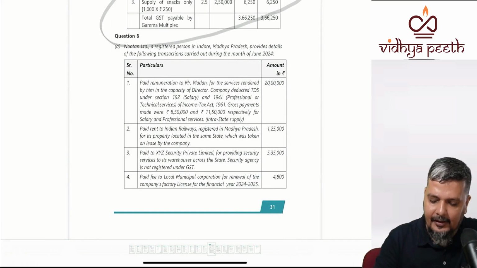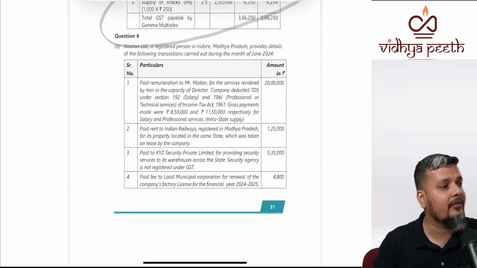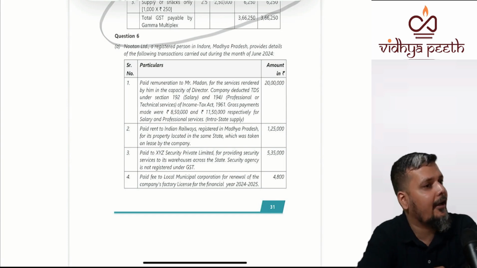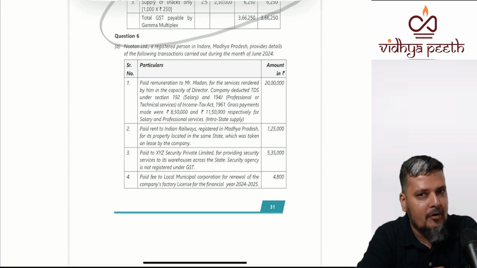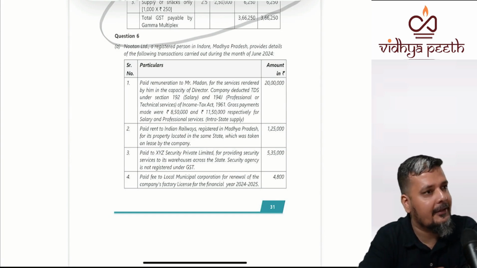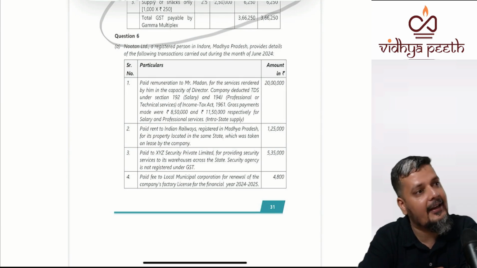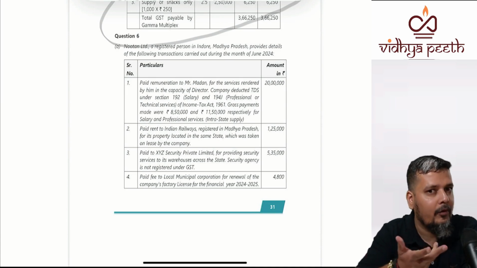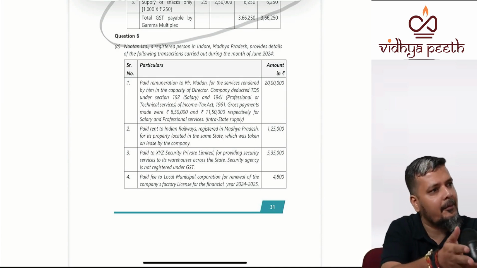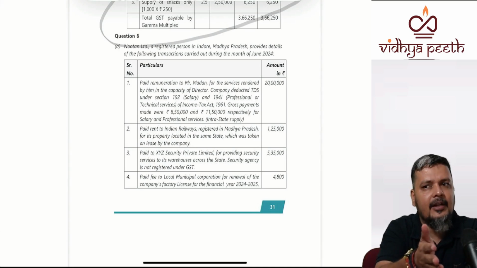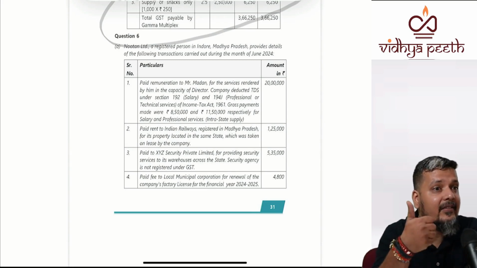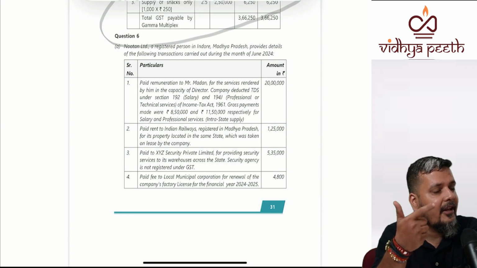Sixth question. What is the definition of composite supply, mixed supply? Come back again. How to find whether it is naturally bundled or artificially bundled? We have discussed this in length. What is the criteria of knowing whether it is naturally or artificially bundled? If it is naturally bundled, composite supply. If it is artificially bundled, how to decide? Industry practice. Expectation of the consumer.